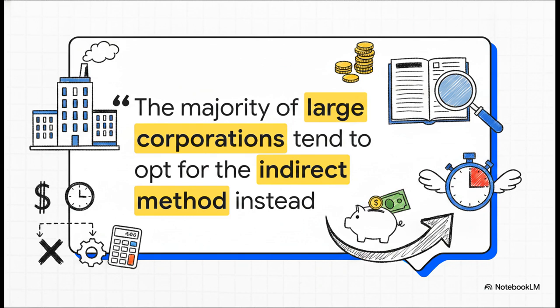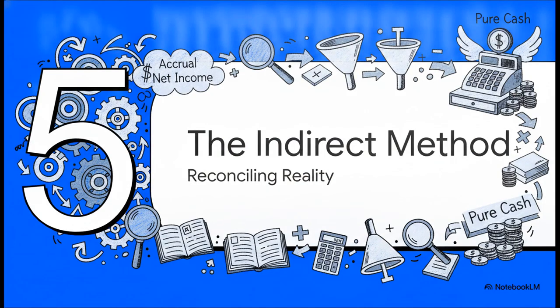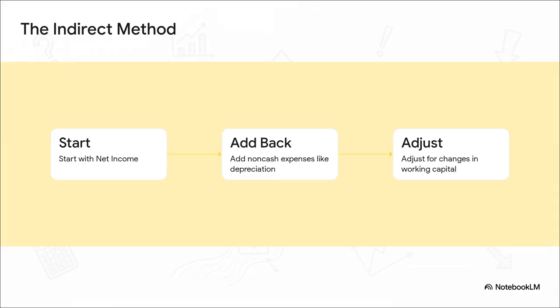So the indirect method has essentially become the dominant industry standard shortcut. Section 5. The indirect method shortcut, reconciling reality. Let's dive right into the mechanics of this famous indirect shortcut and see how it transforms an accrual net income back into a pure physical cash figure.